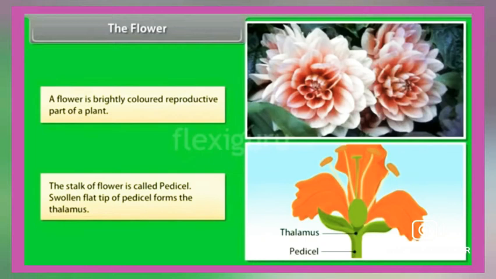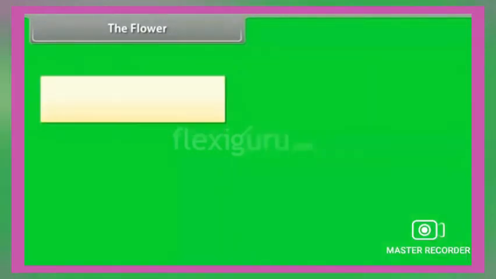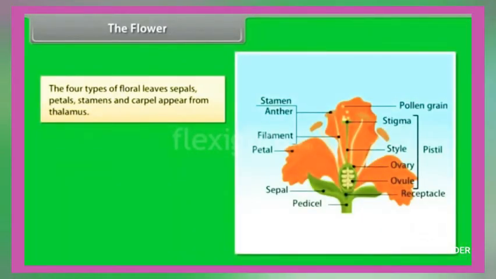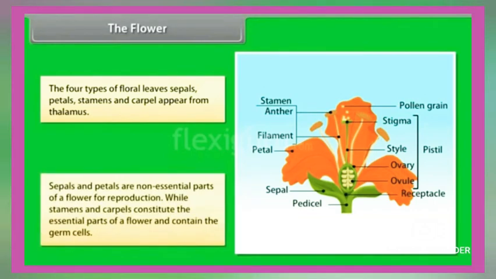The stalk of the flower is called pedicel. The swollen flat tip of the pedicel forms the thalamus. The 4 types of floral leaves, sepals, petals, stamens and carpel, appear from the thalamus. Sepals and petals are non-essential parts of a flower for reproduction, while stamens and carpels constitute the essential parts of a flower and contain the germ cells.